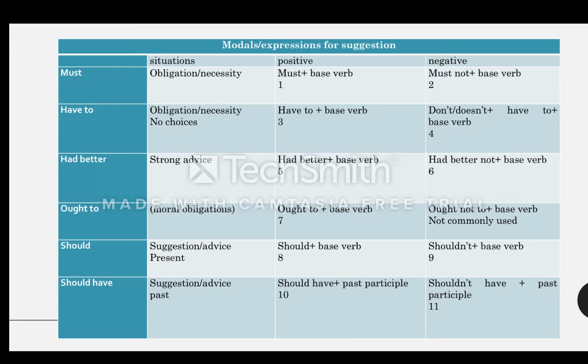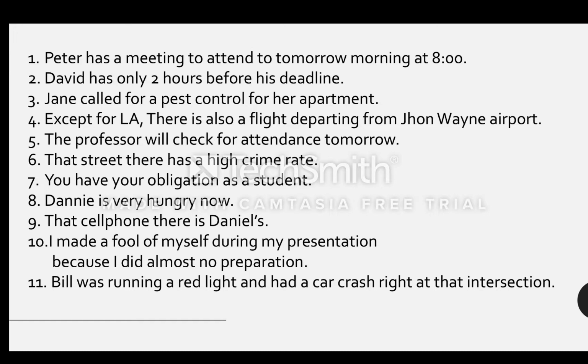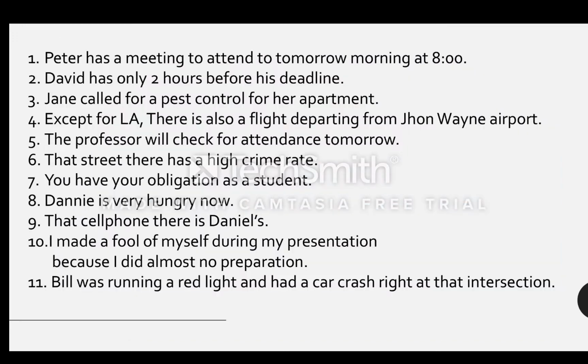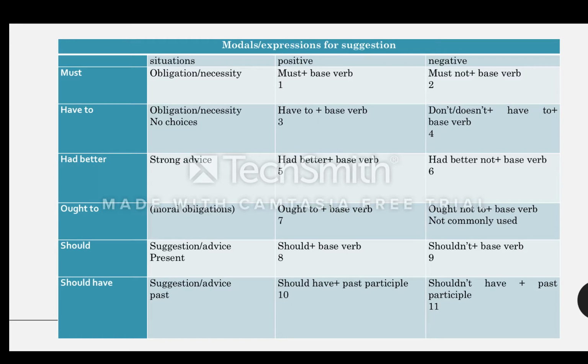Very good. Now the third one we have, Jen called for pest control for her apartment. Now her apartment is full of chemicals, so Jen has to stay out until 2 o'clock. So Jen has to stay out. So what's 4? Except for LA, there is also a flight departing from John Wayne Airport.